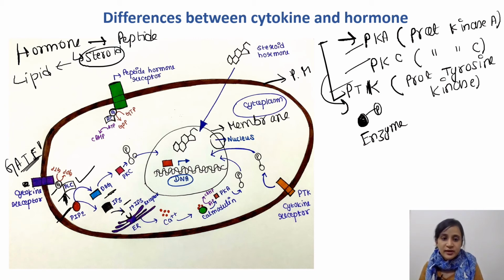Now IP3, so they will do different things. First of all, IP3 binds the IP3 receptor on the endoplasmic reticulum. So this is the endoplasmic reticulum and it possesses some receptors, IP3 receptors. So this IP3 will now bind this IP3 receptor. This binding will stimulate the endoplasmic reticulum to release calcium.